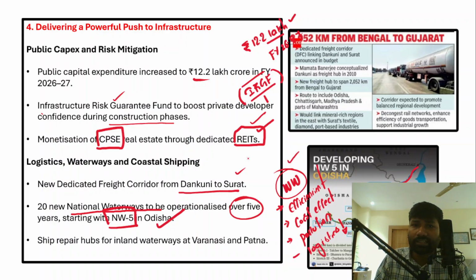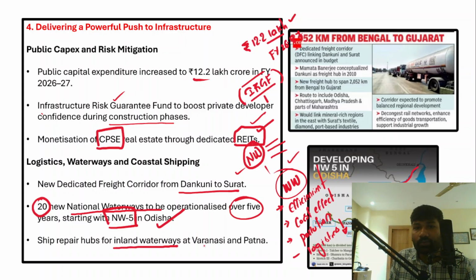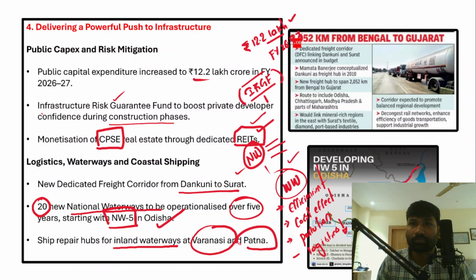So therefore, national waterways have been announced by the government, and in different rivers national waterways are being promoted. And as part of this budget, 20 new national waterways were also announced. And ship repair hubs for inland waterways were established in Varanasi, UP, and Patna, Bihar as well. Right. Now, in fact, Dankuni to Gujarat, a new dedicated freight corridor, has been announced.